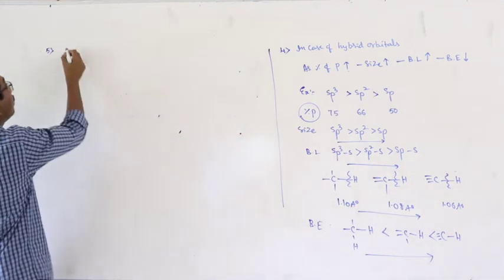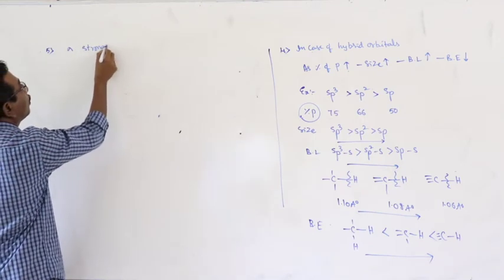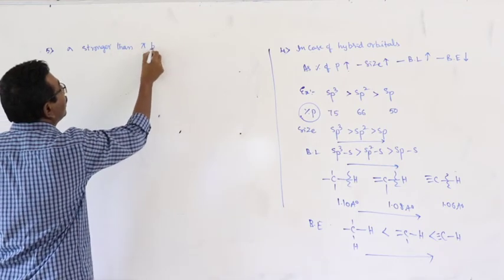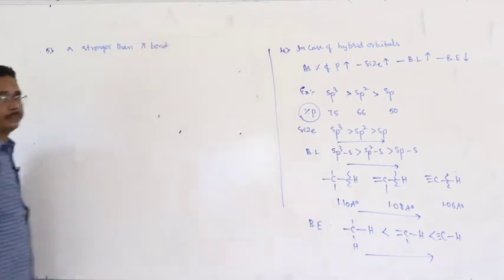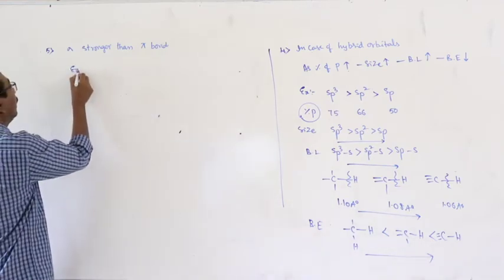In case of the covalent bond, sigma bond is stronger than pi bond. Sigma bond is stronger than pi bond. How can you say? Look here.